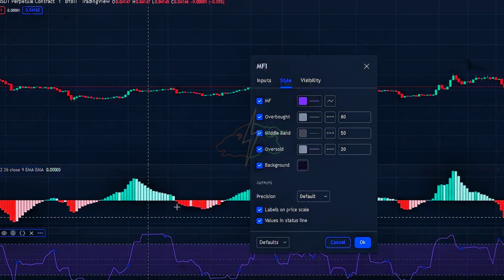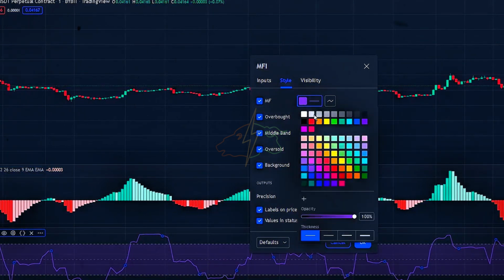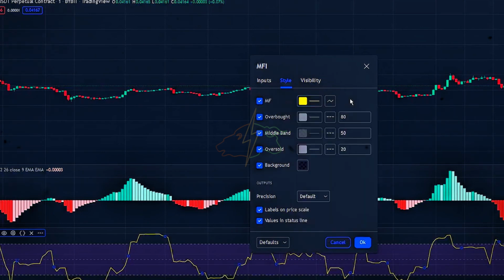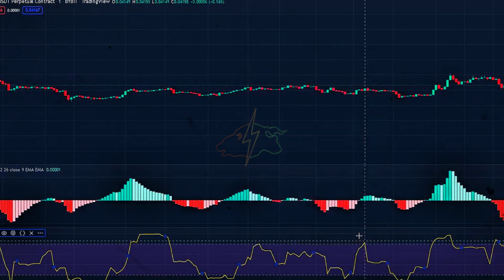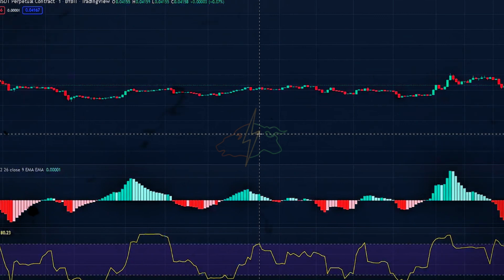Navigate to the Style tab again and change the color of the MFI line. After that, remove the middle band. We again won't be changing the indicator input settings, so you can now close the indicator settings. That was all that we needed to change. Now let's go over when to enter into a position.